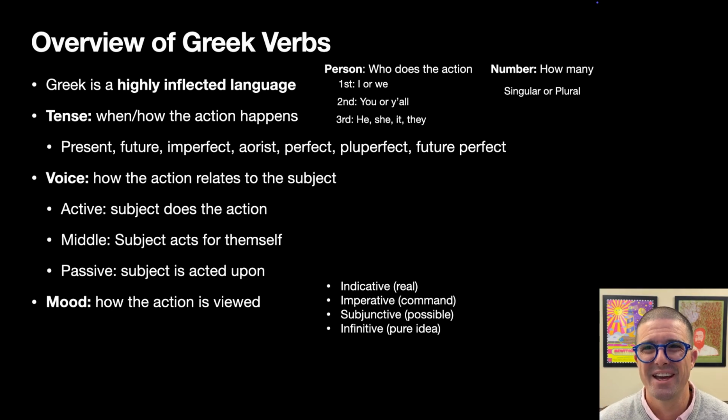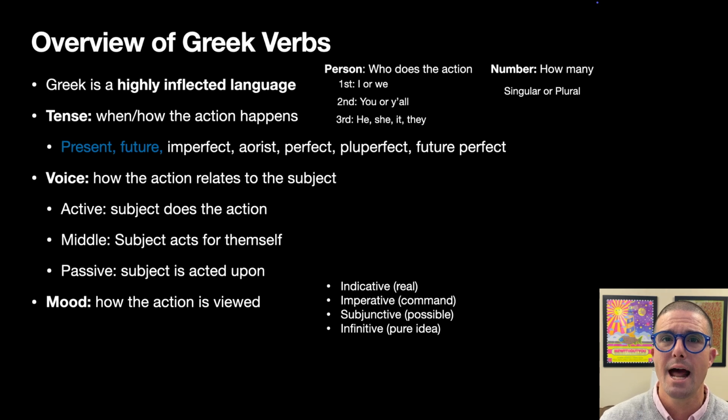You may have heard that Greek is a highly inflected language. That is to say, it changes elements of specific words to indicate information about that particular word. It can change single words rather than having to add additional words to give us information. Whereas in English, we have to add a pronoun to indicate who is doing the action or to whom the action is happening, Greek can indicate that information in a single verb by changing the form of the verb. And we're going to see that at play with respect to the future tense.